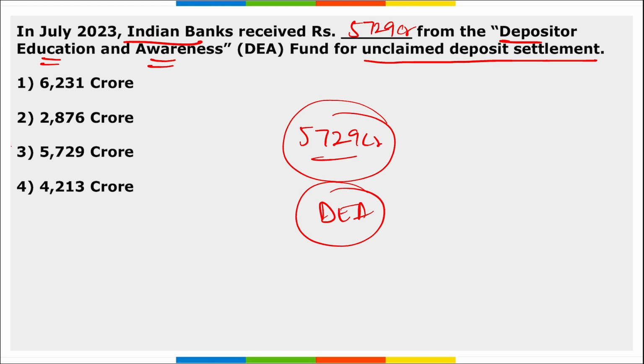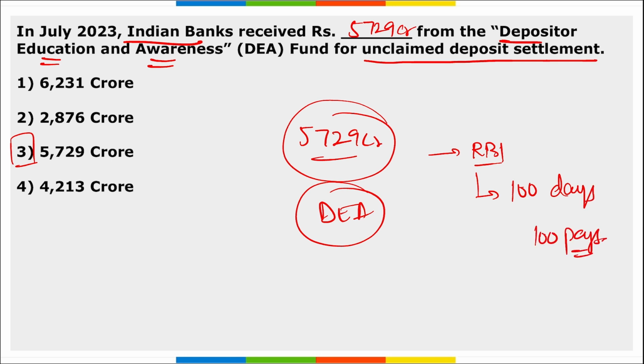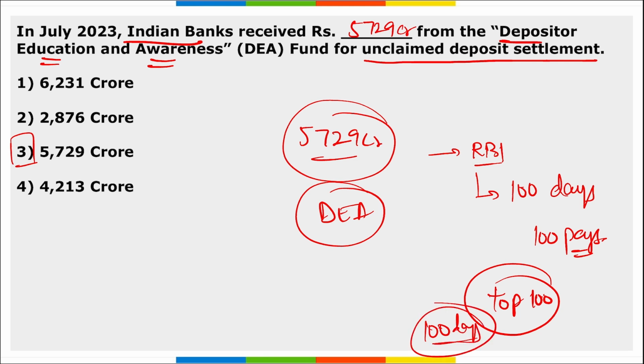Also, if you remember, for the settling up of these unclaimed deposits, it was RBI that started a campaign that was 100 days 100 pays campaign. Correct? And it was aiming to help banks locate and settle the top 100 unclaimed deposits of each bank in each district across the country within 100 days. Correct? So remember, Indian banks received this amount of 5,729 crore rupees for the unclaimed depositors. Alright, to settle this account.